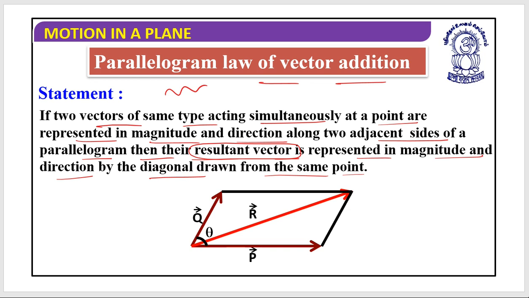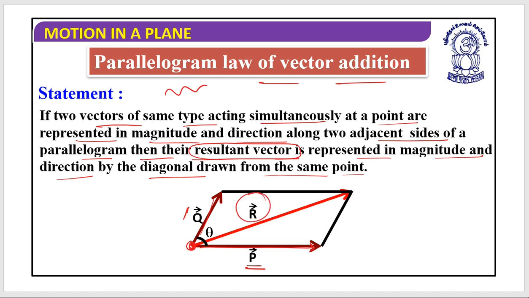So what they say is that let's say this is the point at which two vectors are acting simultaneously. One of the vectors is vector P, another is vector Q, and these two vectors can be represented on the two adjacent sides. Let's say this is the first side and this is the second side of the parallelogram, then their diagonal can represent the resultant vector.